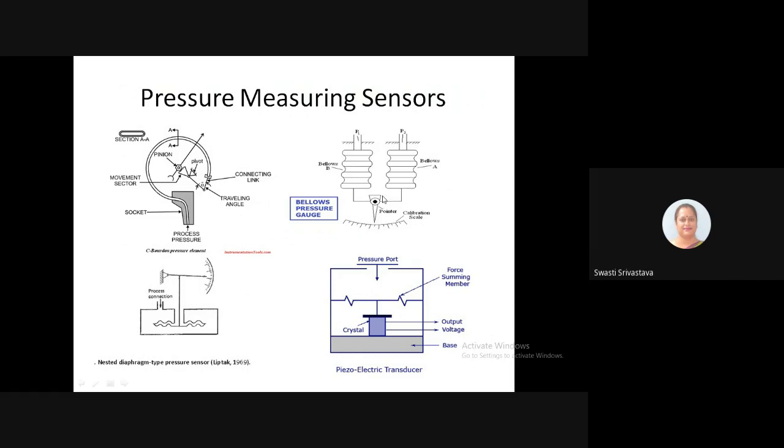Here the bellows are connected to the core of a variable transformer. The movement of the core generates a corresponding output. It is also possible to use pressure sensors incorporating strain gauges.